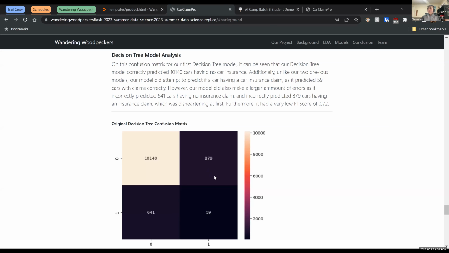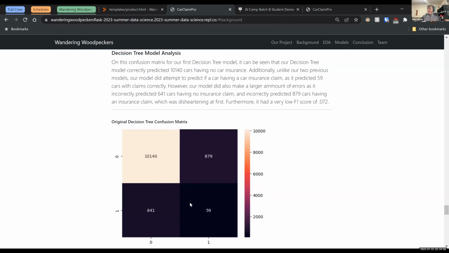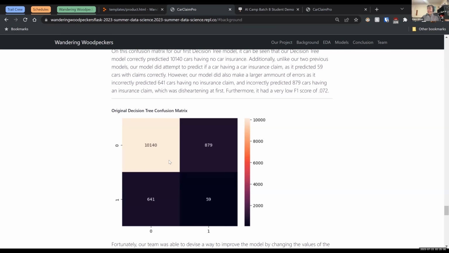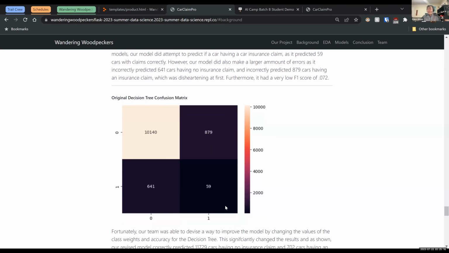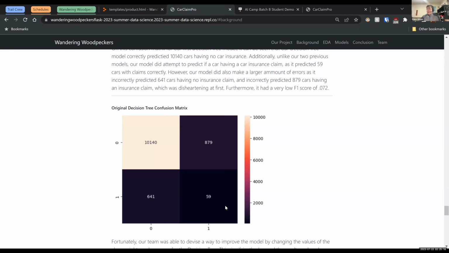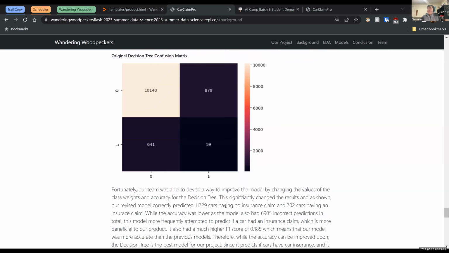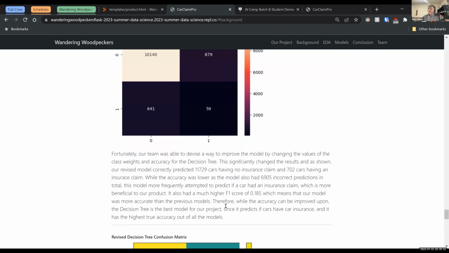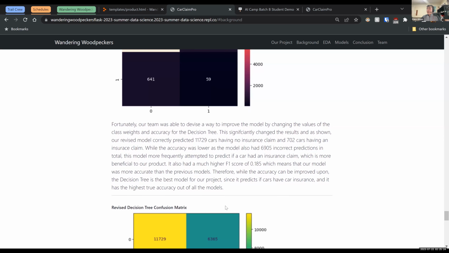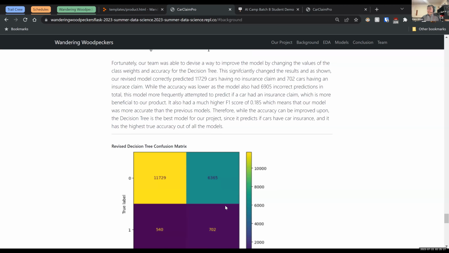Next, here is the decision tree confusion matrix. This is the original one. Here, it correctly predicted 10,000 cars having no insurance claim, and it predicted 59 cars with claims correctly. However, this model was not that accurate, as the F1 score was 0.072, and we were fortunately able to devise a way to improve our model by changing the class weights and values for our decision tree.